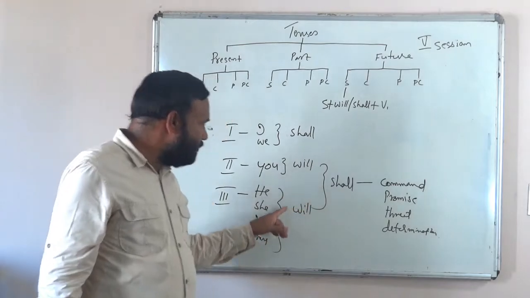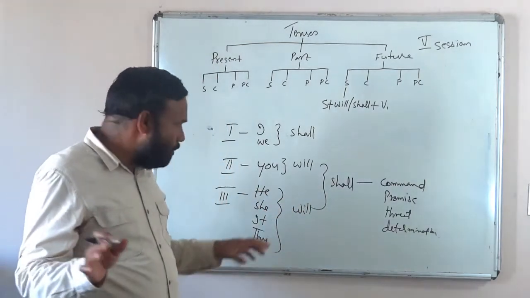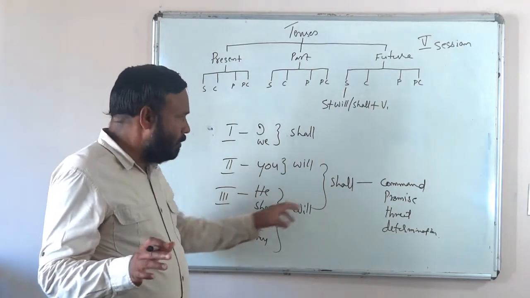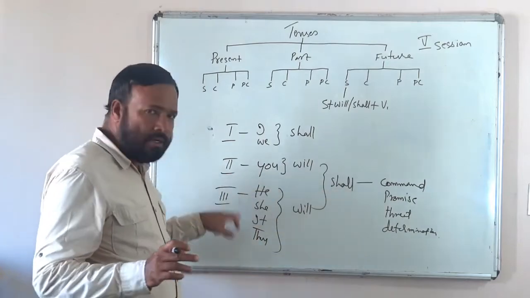In normal context, we must use will. He will go there, they will visit us. In normal context, we use will. But in order to convey this kind of ideas, we can use shall also with the second and third person.